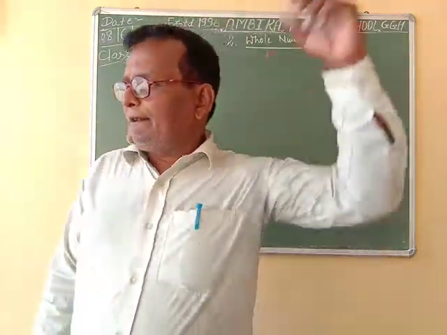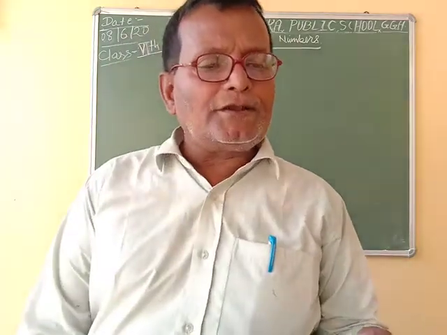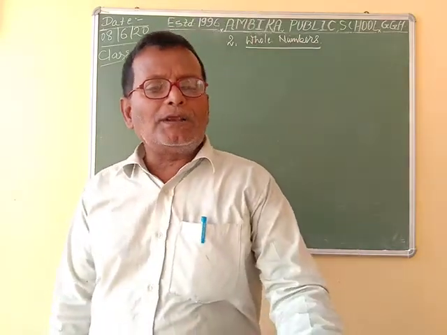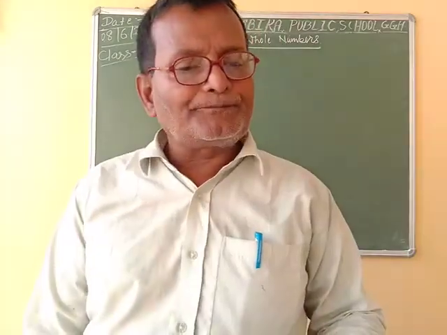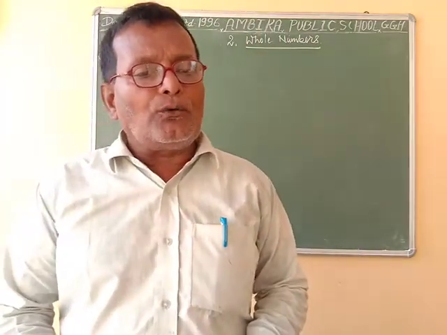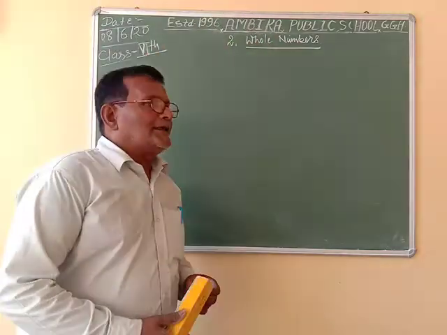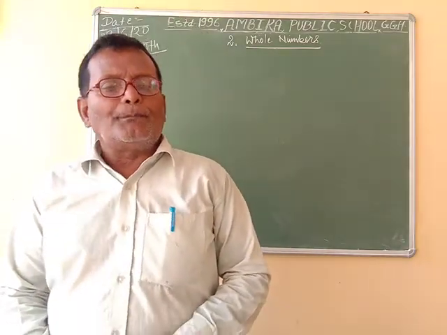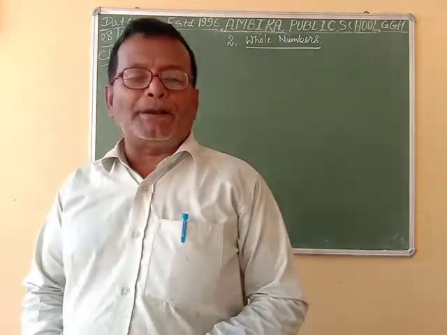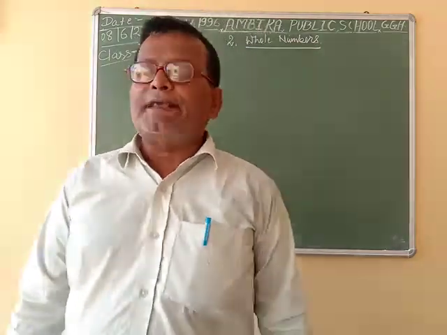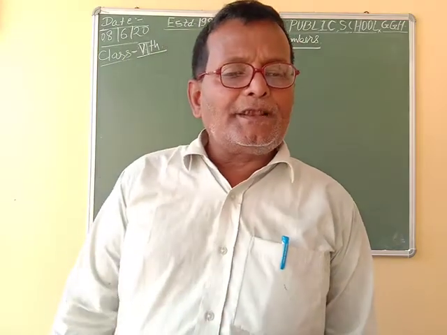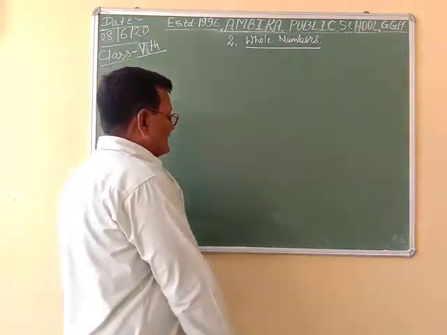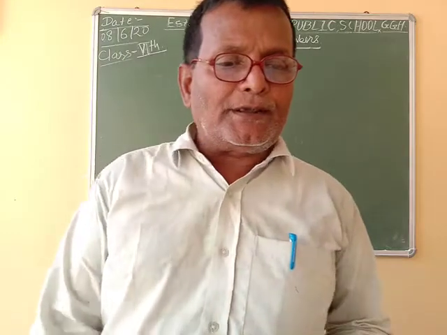If 0 is removed from the family of whole numbers, only the family of natural numbers remains. All whole numbers except 0 are natural numbers. 0 is a whole number but not a natural number. It is important to remember this.